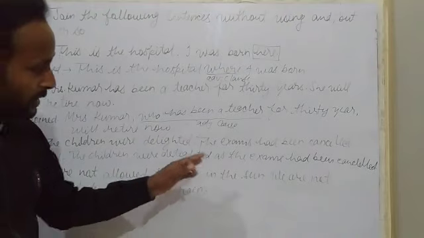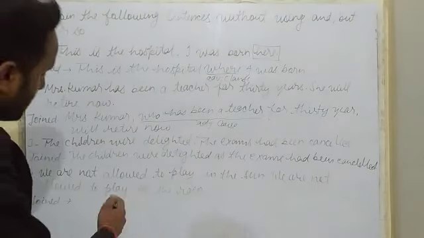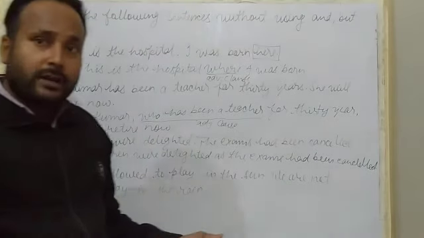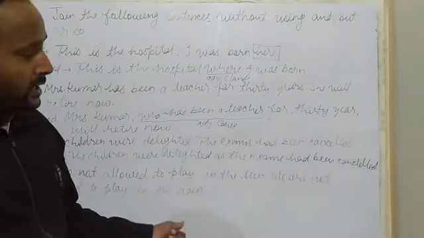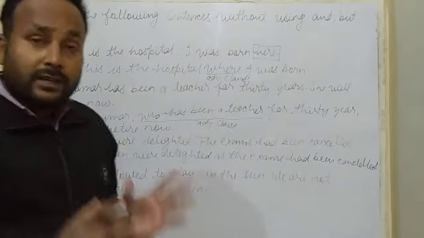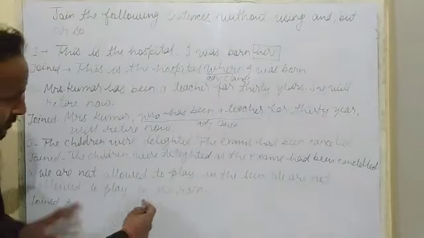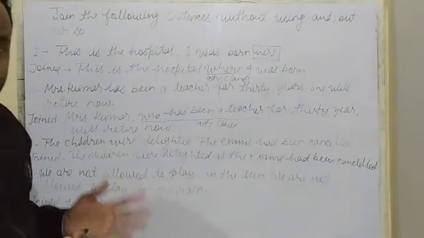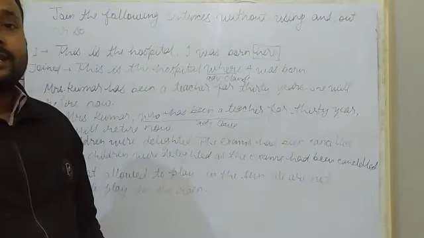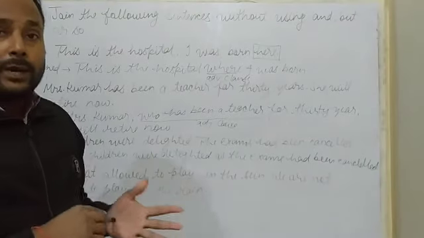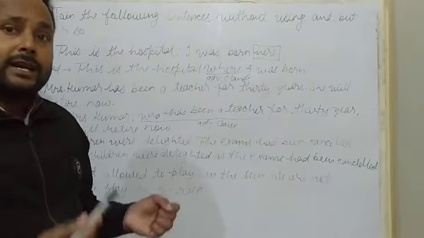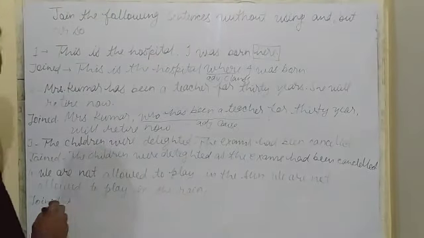Now the last sentence. We are not allowed to play in the sun. We are not allowed to play in the rain. Nowhere. So how can we join this sentence? My dear students, such sentences which have negation in both parts, which have "not" in both parts, we can change by using neither and nor. Neither, nor. So what can we do?